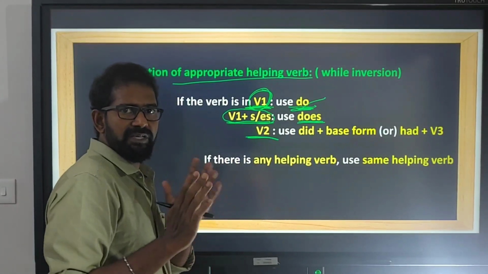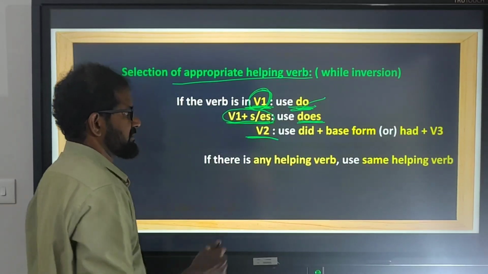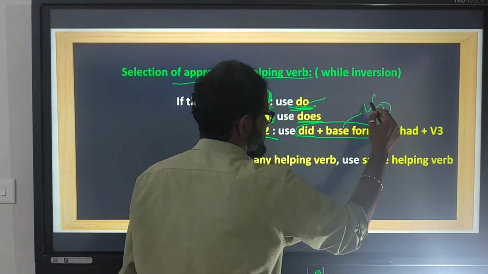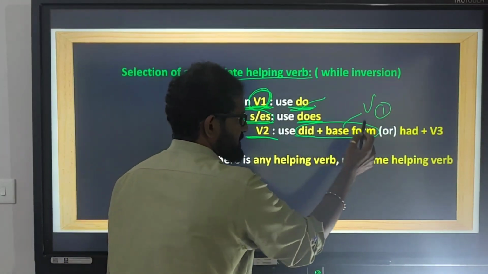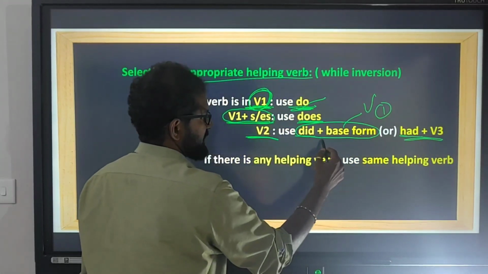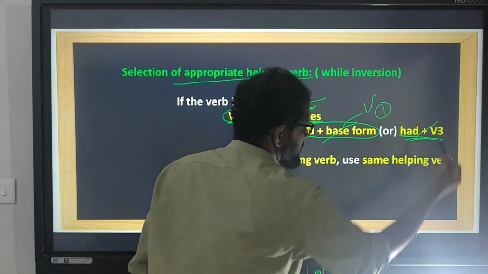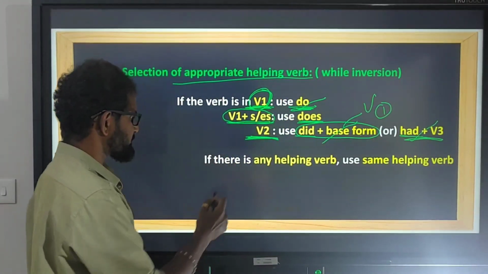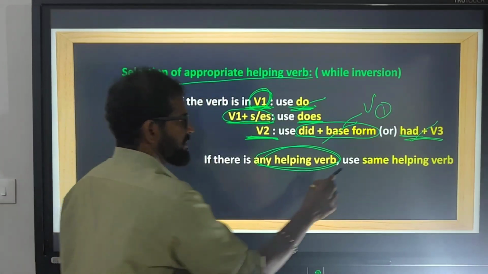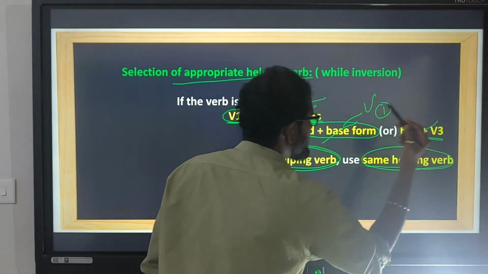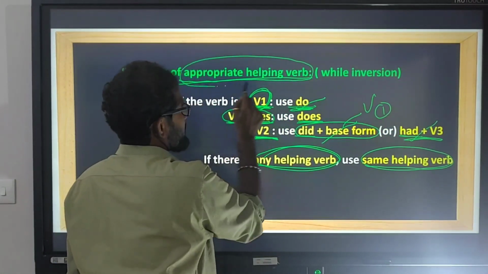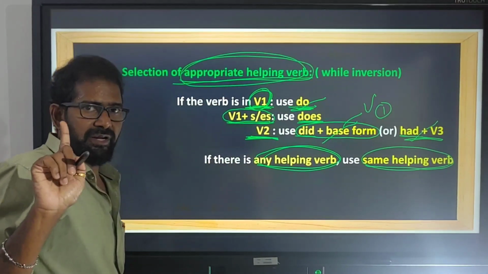V2, if the verb is in V2 or simple past, then use did plus base form. The base form is nothing but the verb's base form, and the V1 form is the same. So did plus base form, or had plus V3. Either you can use did plus base form or had plus V3 when the verb is V2. If there is any helping verb, use the same helping verb. So we must be very careful while choosing an appropriate helping verb. Very, very important.